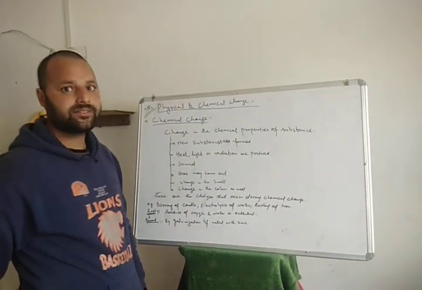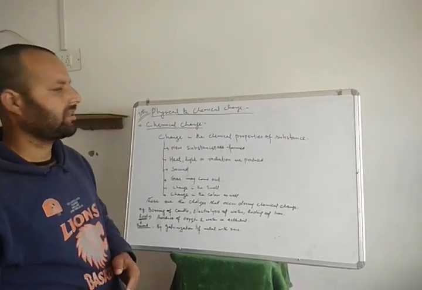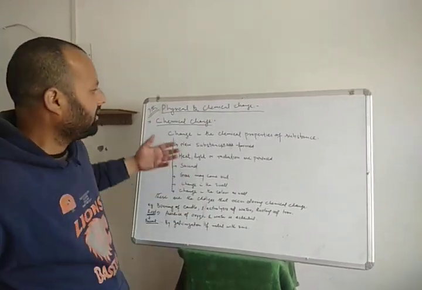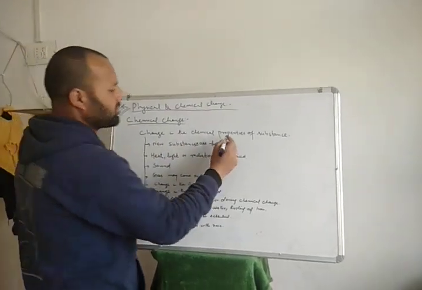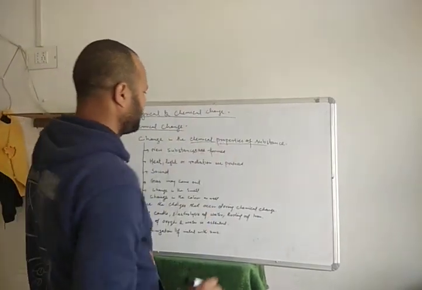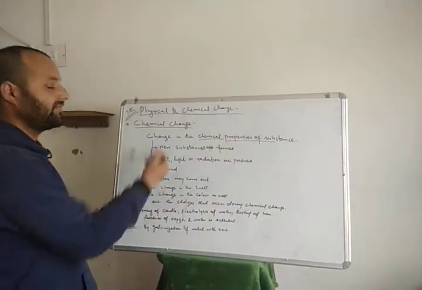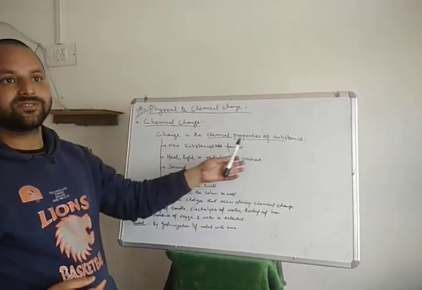The second part is chemical change. In chemical change, there is a change in the chemical properties of the substances, and new substances are formed.